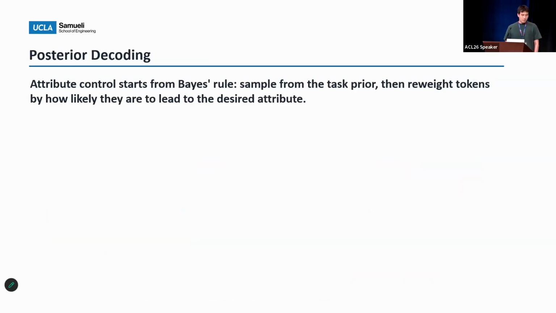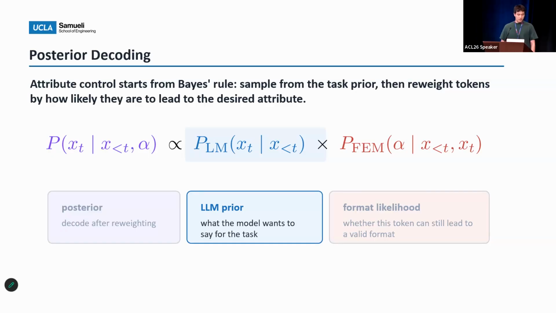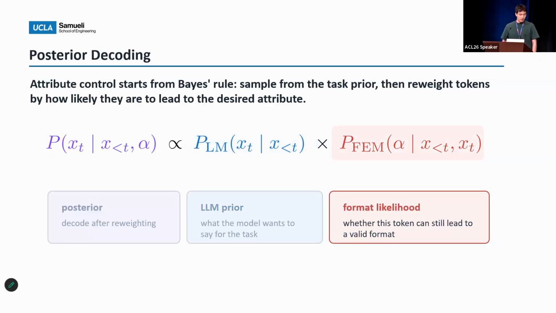Okay. Our starting point is the classic view of controlled generation through Bayes' rule. We want to decode from an attribute-conditioned posterior that guarantees format compliance. Here, the prior is just the LLM next-token probability. The likelihood asks whether choosing a token in the current step allows the sequence to satisfy the desired attribute in later steps. In our case, this attribute is format compliance. The challenge is estimating this future likelihood without enumerating all the possible continuations. I'll cover this in more detail.